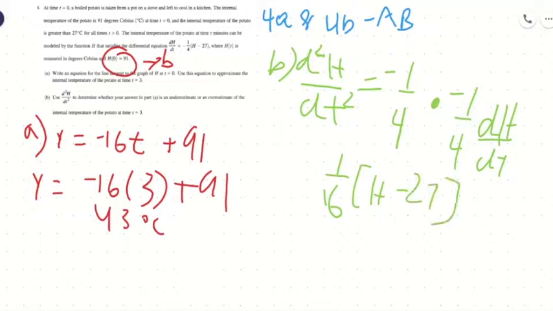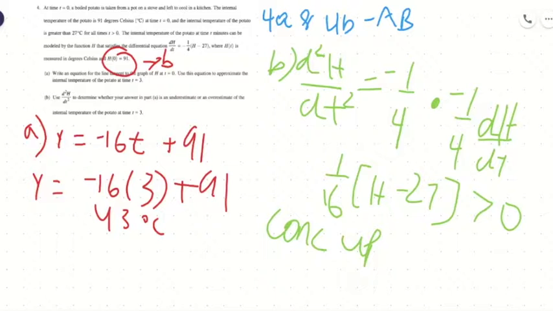27. So then we would see that h is greater than 27 when t is greater than 0, because that's how the second derivative functions. We know that d squared h over dt squared equals 1/16 of h minus 27, greater than 0 for t greater than 0. So then we know that overall, the graph of h is concave up. It's concave up for t greater than 0 because the second derivative is greater than 0. And thus, because the graph of h is concave up, the answer is an underestimate.